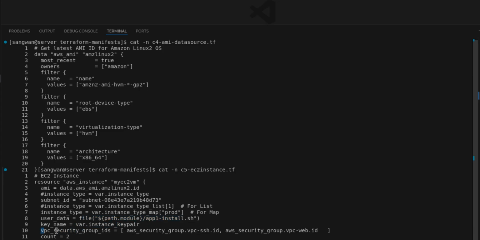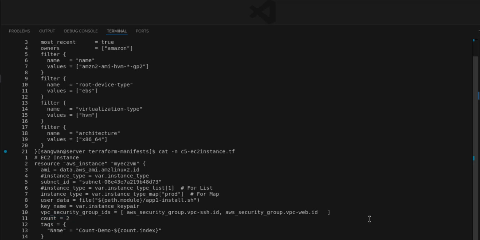Now security group ID. VPC security group IDs are coming from the list item. You see the list items are AWS security group VPC SSH ID and AWS security group web ID. That means 2 security groups will be created and count equal to 2. That means 2 instances will be created. Let me edit this file now.